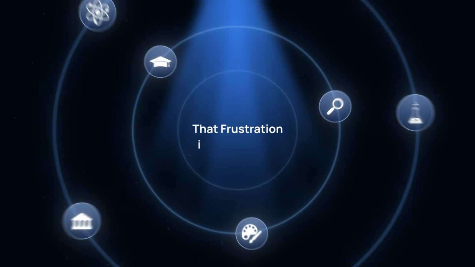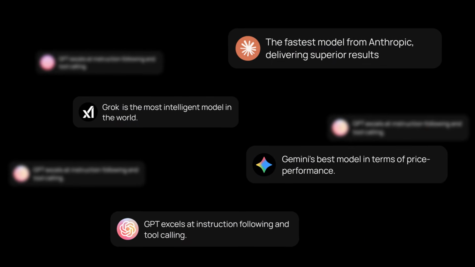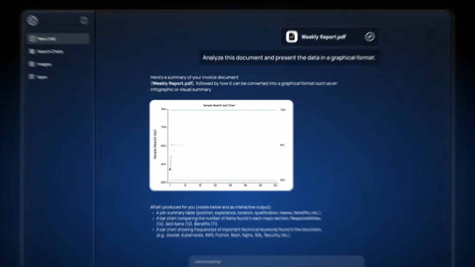That frustration isn't your fault. It doesn't mean you're doing something wrong. It usually means you're using the wrong model. Some models are better at reasoning. Some write code faster. Others explain things more clearly.